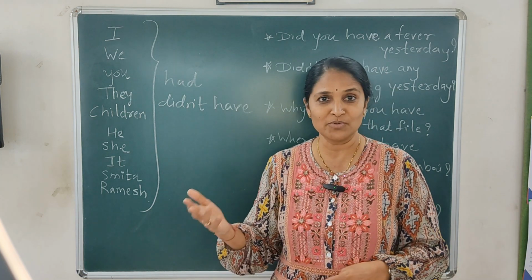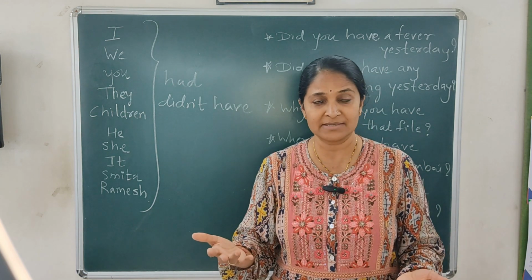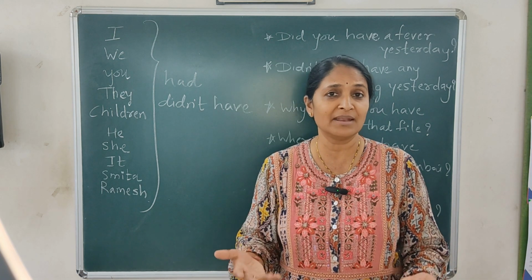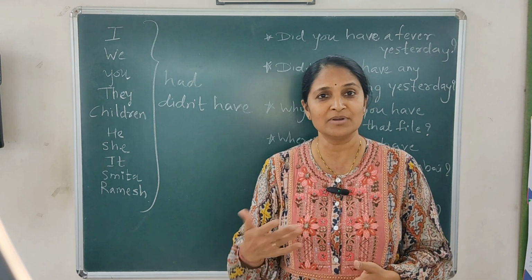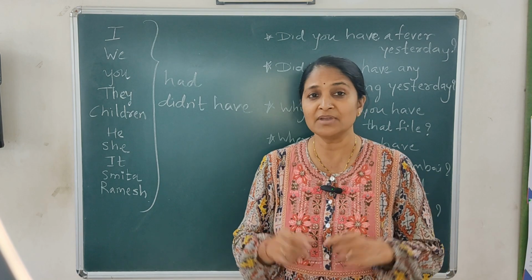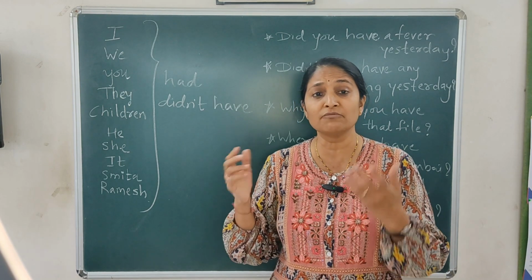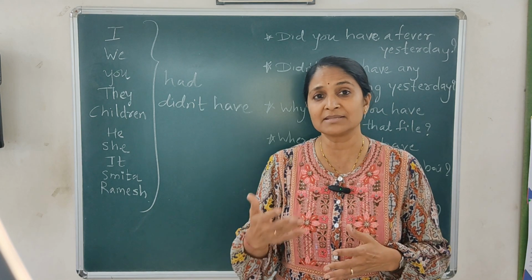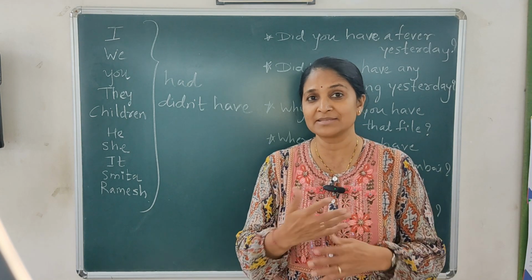They, third person plural, they had 3 projects with them in the last year, or they didn't have any projects in their hand. उनके पास प्रोजेक्ट था, उनके पास प्रोजेक्ट नहीं था. See, we are not talking about actions. We are not using verbs, action words in the statement, right? We are talking about things that you had in the past. हमारे पास क्या क्या था.